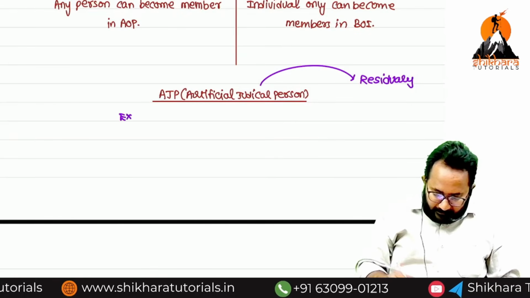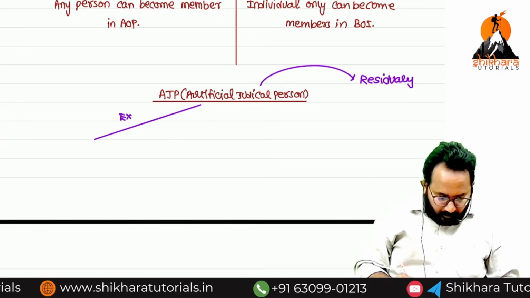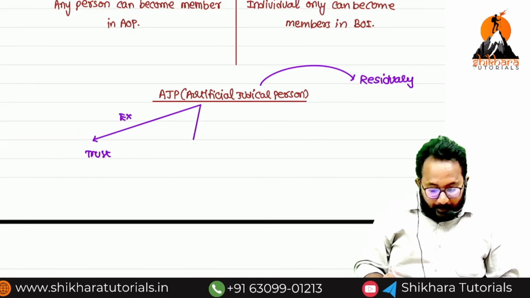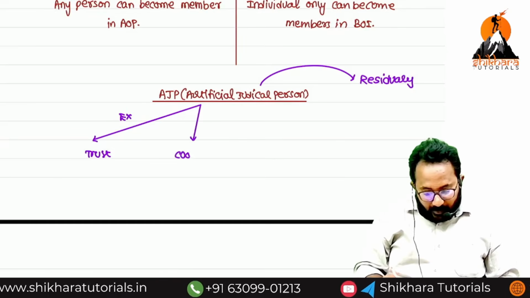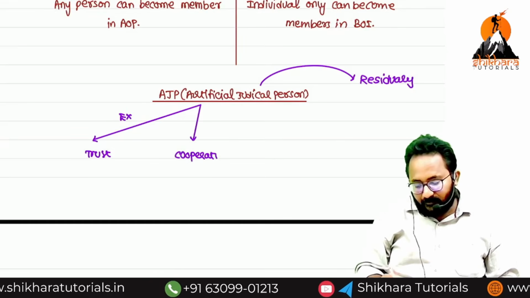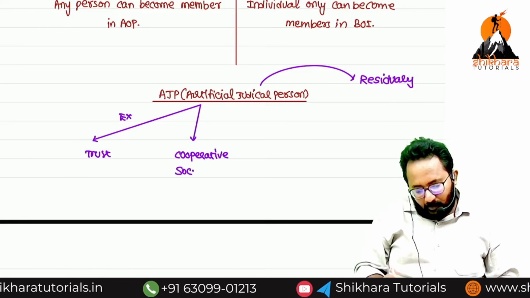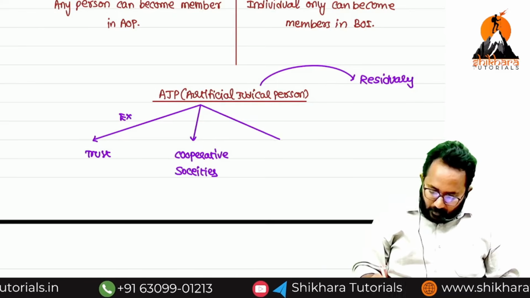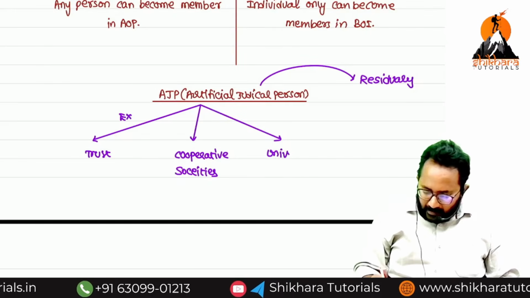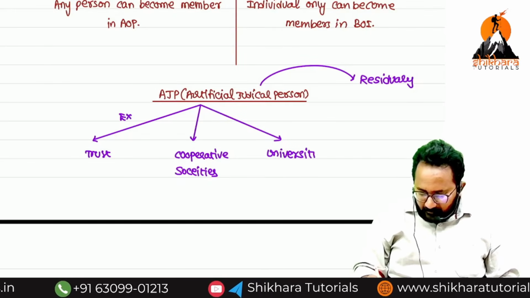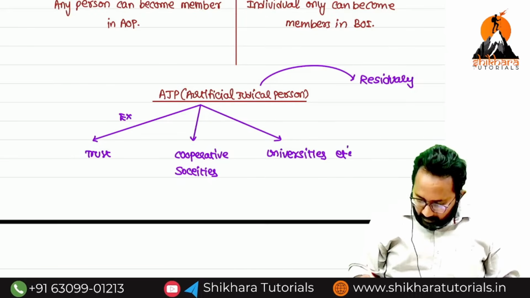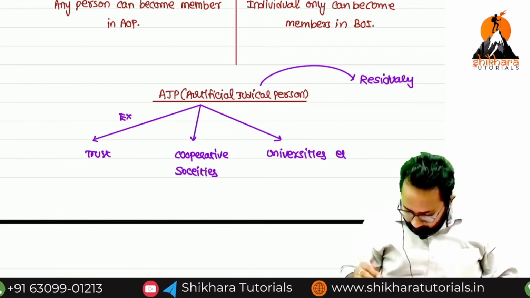Examples: trust, and already we discussed one example, cooperative societies. The next one, universities. Many are there, please remember this, etc. Many more also will come here.